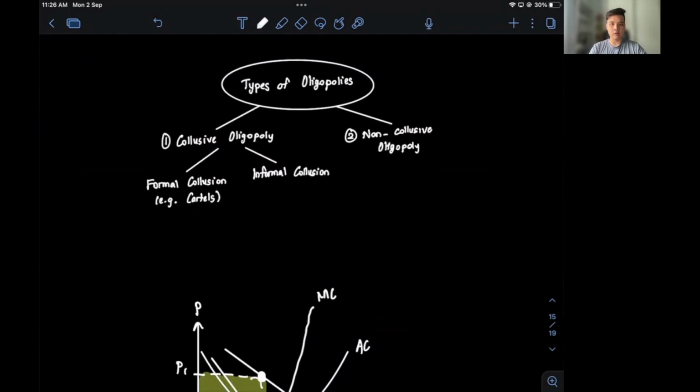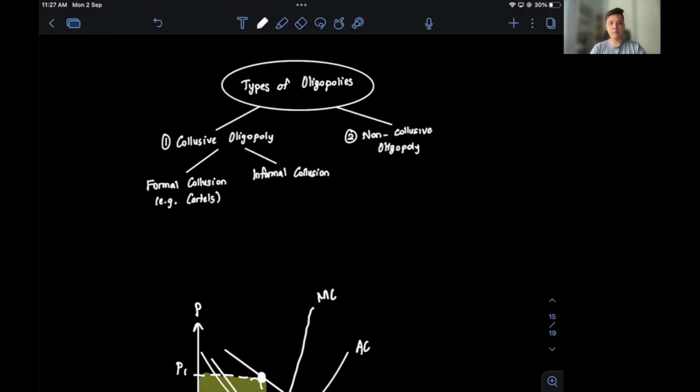But I don't want to create the impression that oligopolies are the same as monopolies. Oligopolies are actually more nuanced than monopolies, which refer to just one dominant firm. As we see in this mind map on the first half of this slide, we can break oligopolies down into two main types, with collusive oligopoly as well as non-collusive oligopoly.